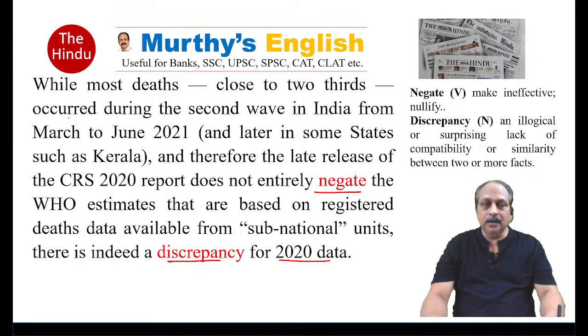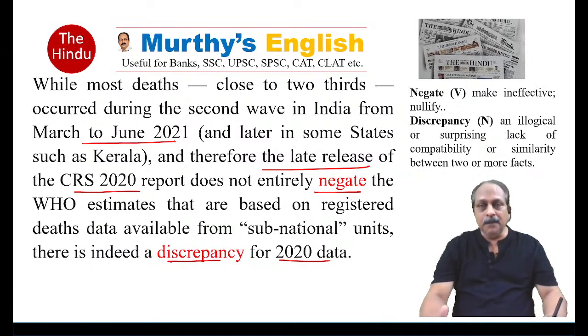Here, the government, if you take the report that was released by the government, the second wave occurred while most deaths, close to two-thirds, occurred during the second wave in India from March to June 2021, and later in some states such as Kerala. And therefore, the late release of the CRS 2020 report does not entirely negate, an important word. What does it mean?